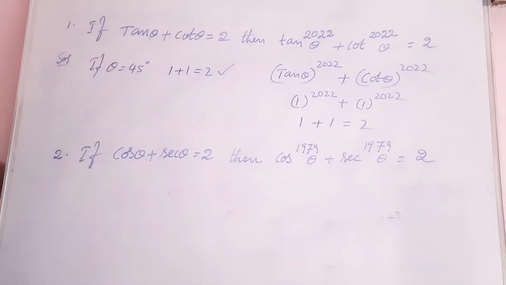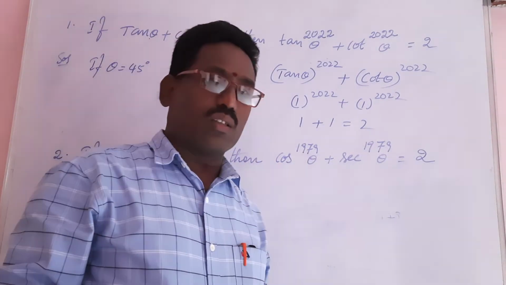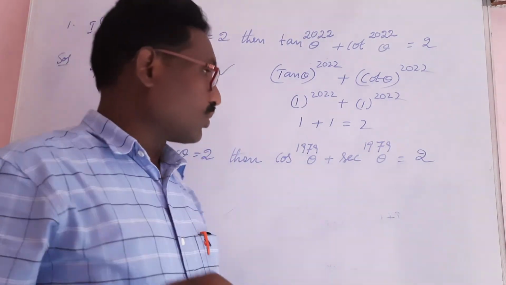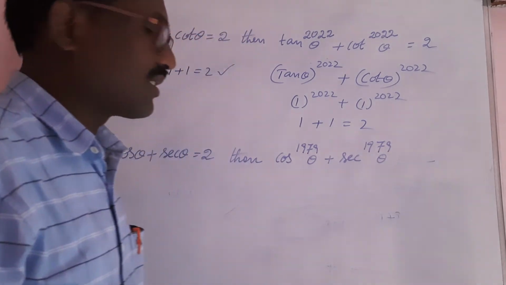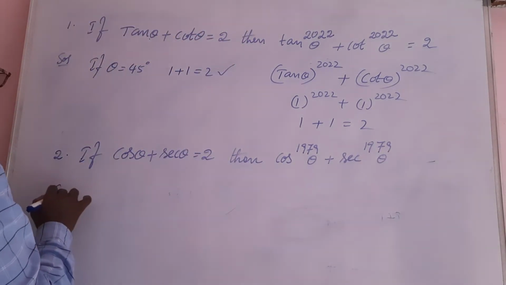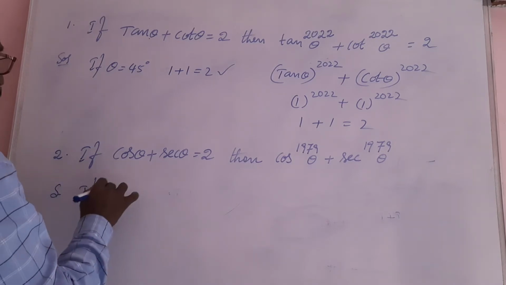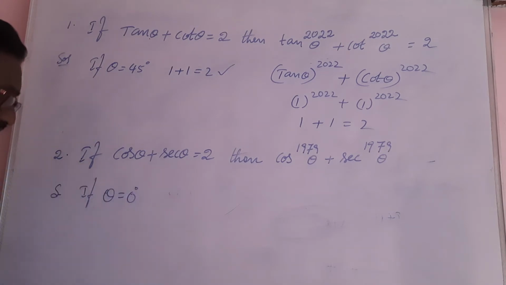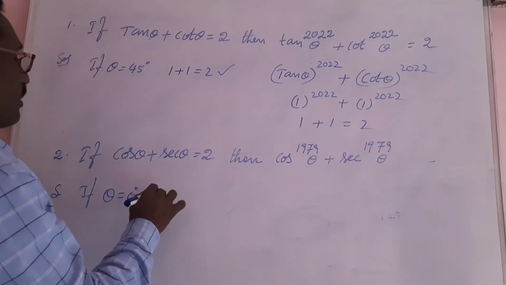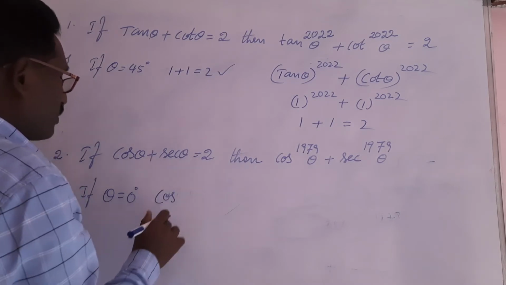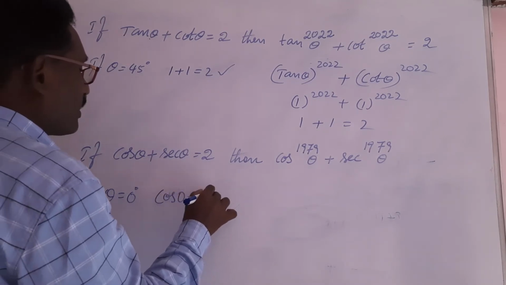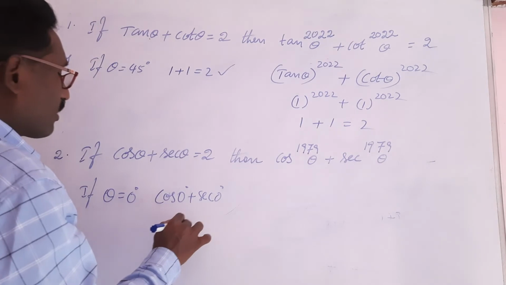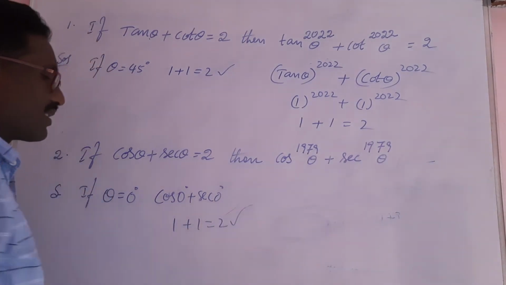Here see, if cos theta plus secant theta is equal to 2, then what is cos power 1979 theta plus secant power 1979 theta equal to? See here also, cos 0 is equal to 1, so I am taking theta is equal to 0 degrees. Cos 0 plus secant 0 degrees. Cos 0 value is equal to 1, and 1 plus 1 is equal to 2. The RHS is satisfied.